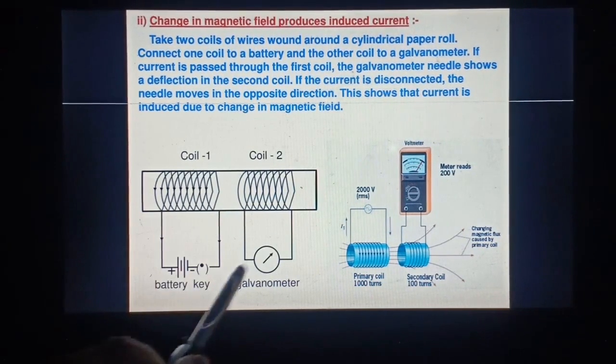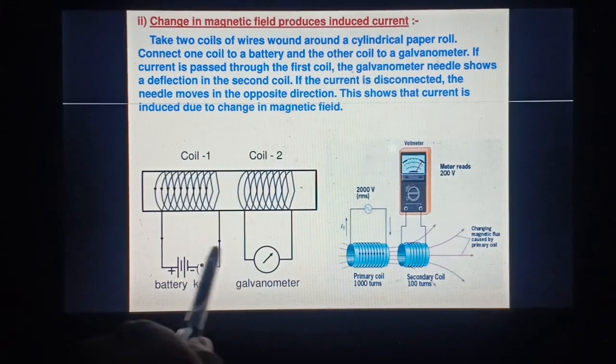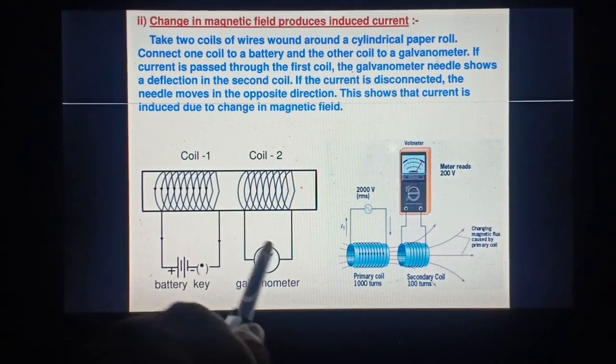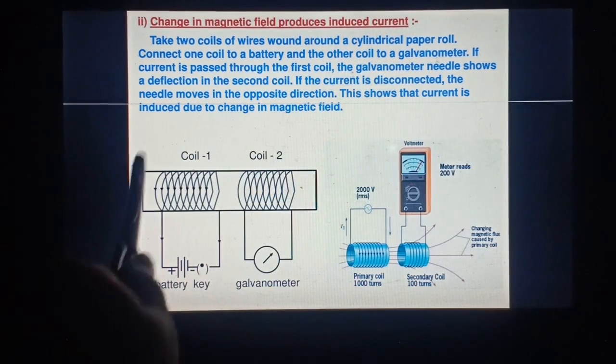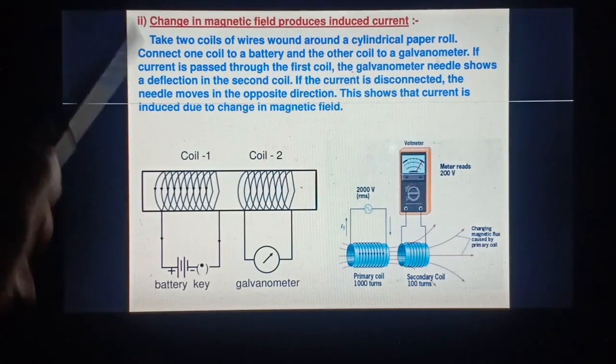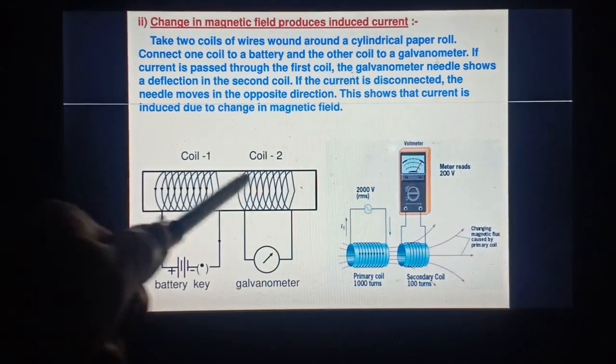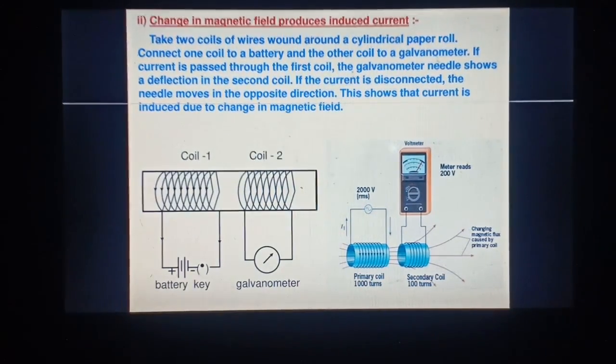When current is flowing in one direction, the galvanometer deflects in one direction. When the direction of current is reversed, the deflection is also reversed. So through this activity we can verify both the Oersted and the Faraday's experiment.